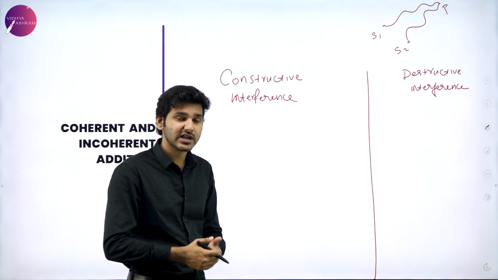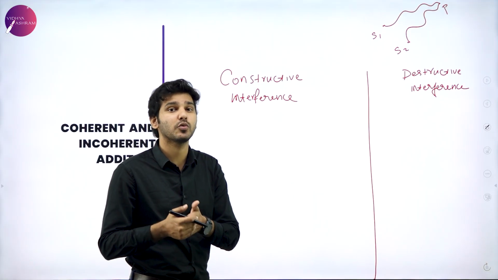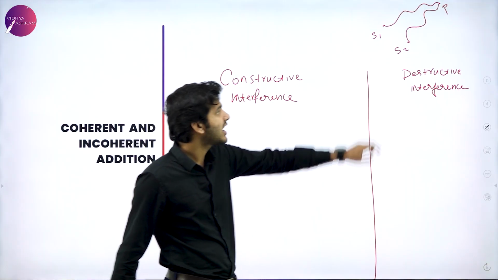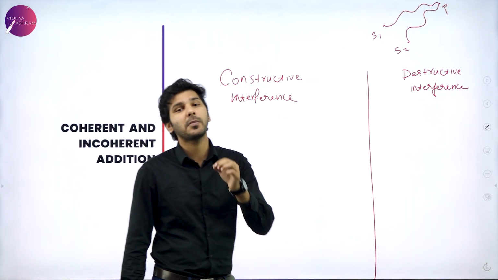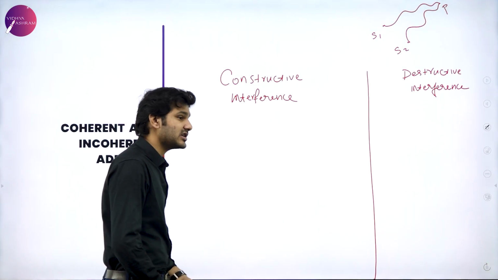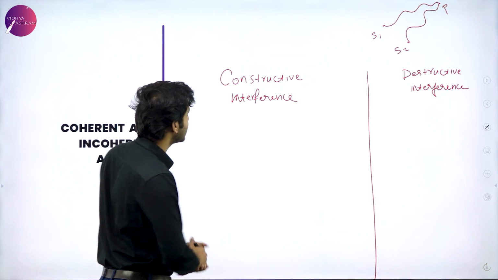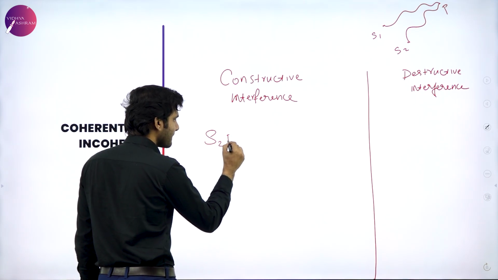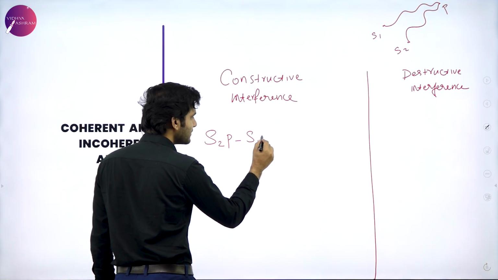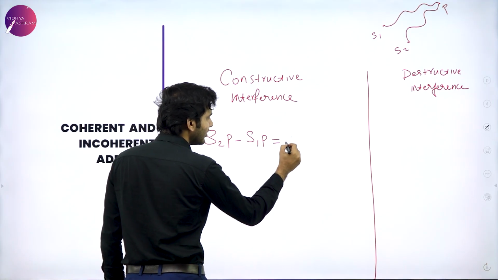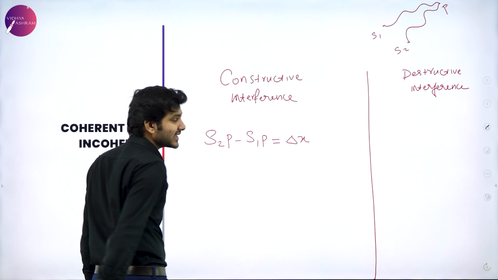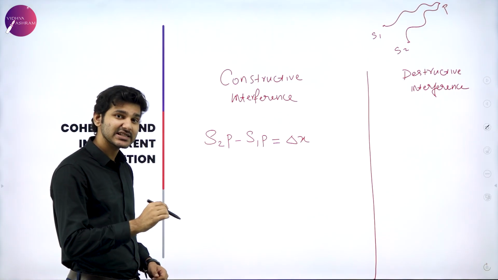So depending on this, how can you actually calculate what is the path difference between these two waves? Just like in the first PUC where we learned about waves, we can say that S2P minus S1P will give you the path difference, which is indicated by the letter delta x.